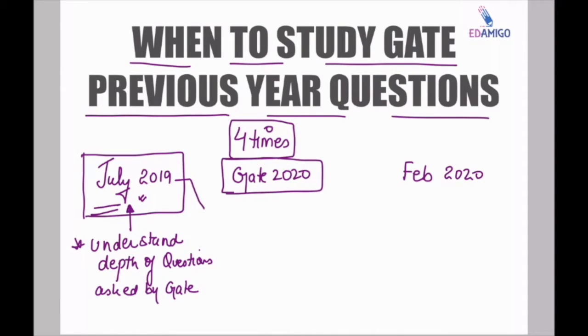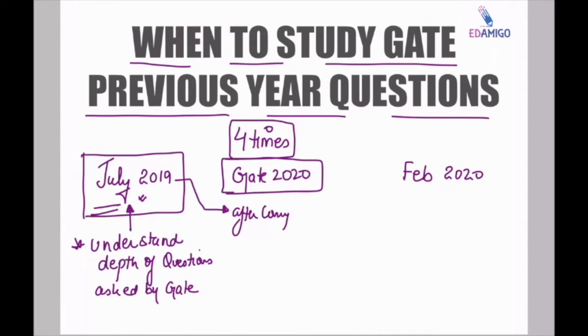Now, for example, if a student is able to finish network theory within 10 or 12 days, then after completing the syllabus he must attempt the previous year questions one more time, so that he knows all the points are covered and whether he is able to attempt all the questions or not.